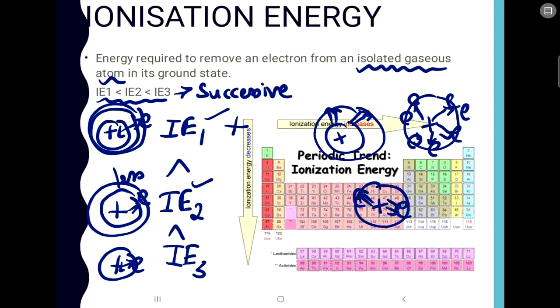So now if you want to remove these electrons, you have to apply more energy because there is more nuclear charge. That is why in the successive ionization energies, the third ionization energy is more, then comes the second one, and then comes the first one.